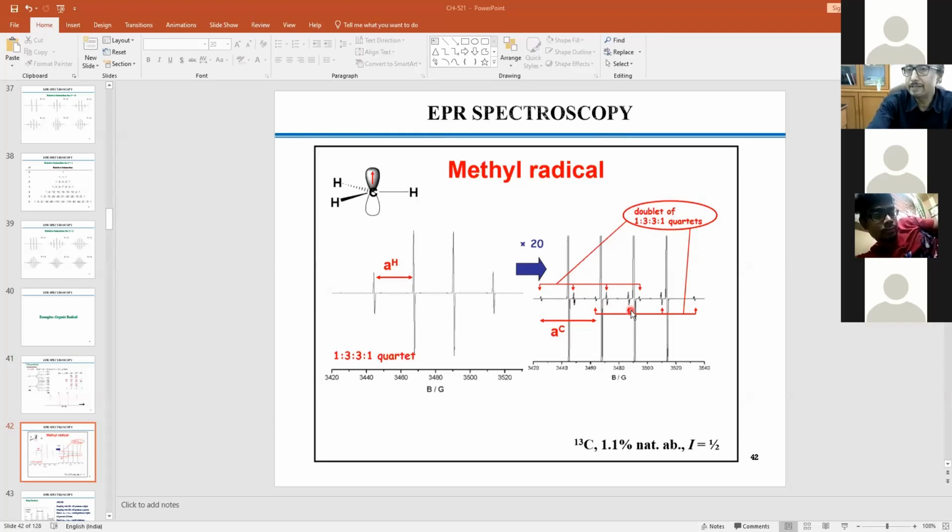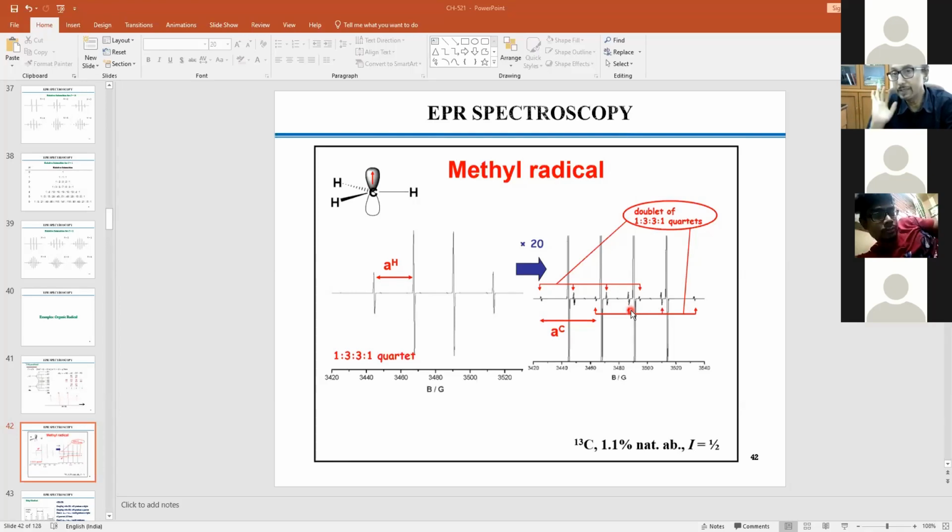But if I am interested in understanding EPR in a better way, because this is not a molecule to spend a lot of time on, this is for understanding. But if you have an unknown molecule where there is a lot of interest in understanding its electronic structure, then you need to concentrate on each and every tiny item. Only then will you get a better perception of those spectroscopic features.